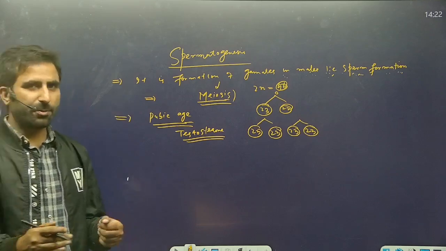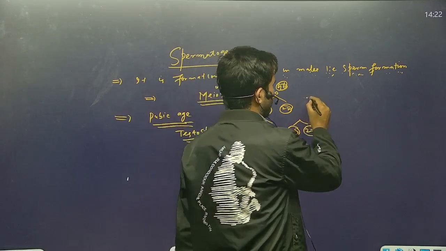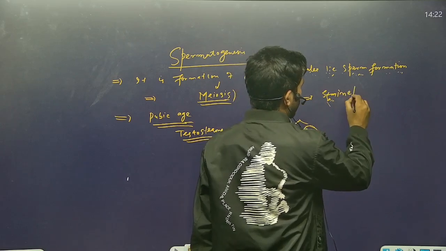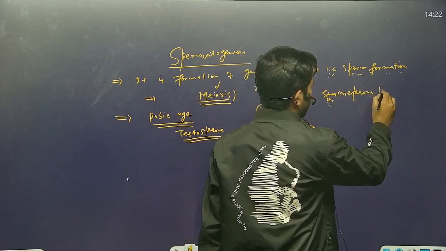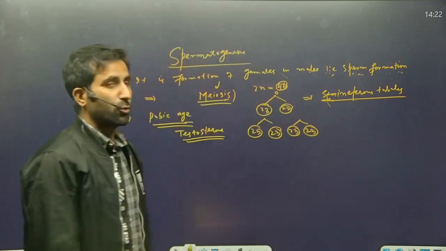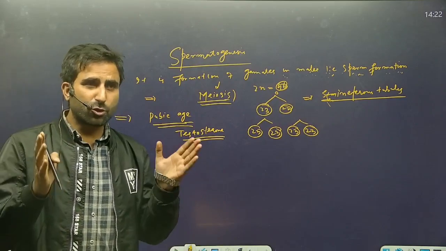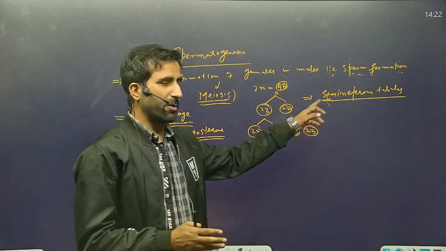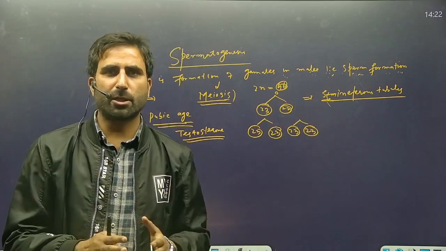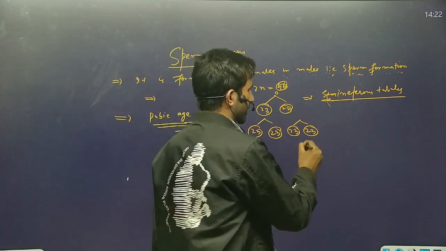What happens in spermatogenesis? As we know, the functional unit of testes is the seminiferous tubules. These tubular structures are present in testes, and they act as functional units of testes. That means the sperms are formed in these seminiferous tubules. Now we have to see how this process of spermatogenesis occurs in three steps.